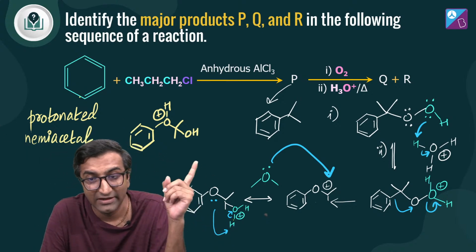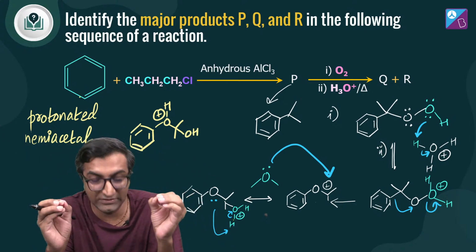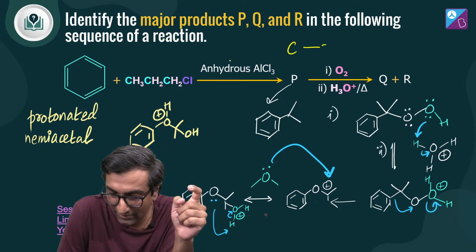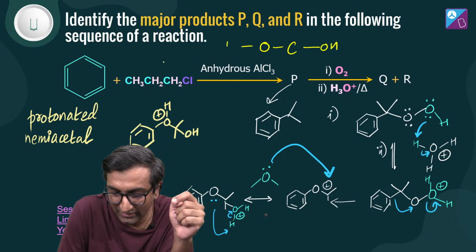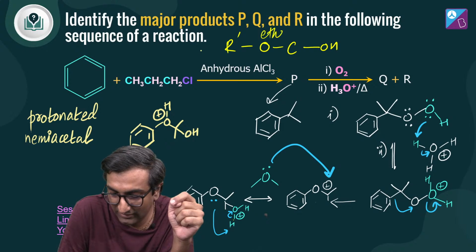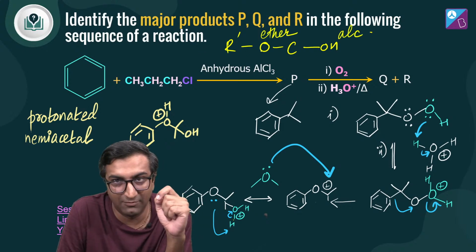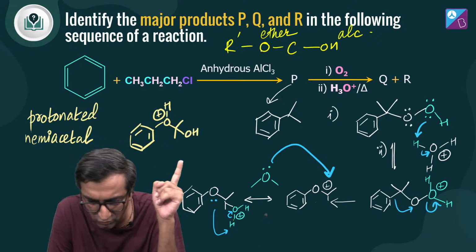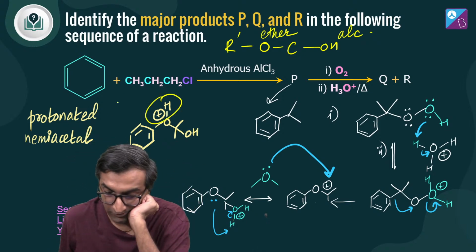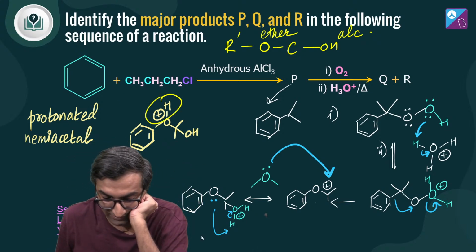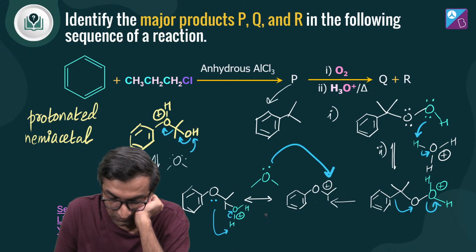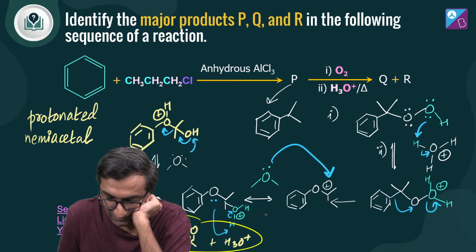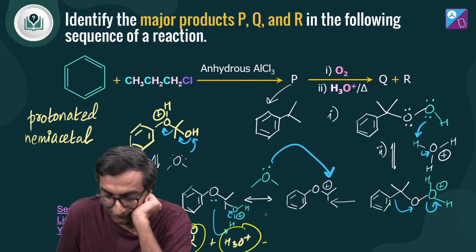What is a hemiacetal? A species जिसमें दो चीजें हैं. एक तरफ कार्बन में लगा है OH ग्रुप, दूसरी तरफ लगा है ether. So if you got ether and you've got alcohol on the same carbon, then this is called a hemiacetal. और protonated क्यों? क्योंकि extra H plus आ गया. Again, not very stable, right? पानी पानी पानी, बहुत पानी है. Now this guy will remove this hydrogen over here, and what you get is the final product, which is this right here, phenol and acetone and वापस acid.